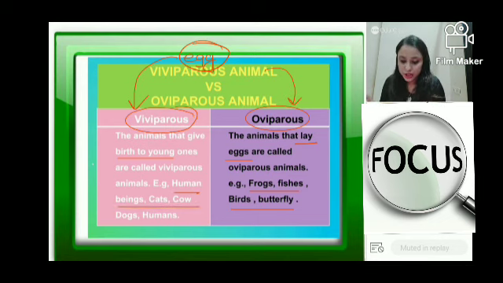So human, cat, cow, dogs, जो भी babies को birth देते हैं, they are all viviparous. जो भी eggs को lay करते हैं, they are all oviparous, right? Is this concept clear? Because you have a quiz, last quiz of the day. Everyone is clear? ठीक है.